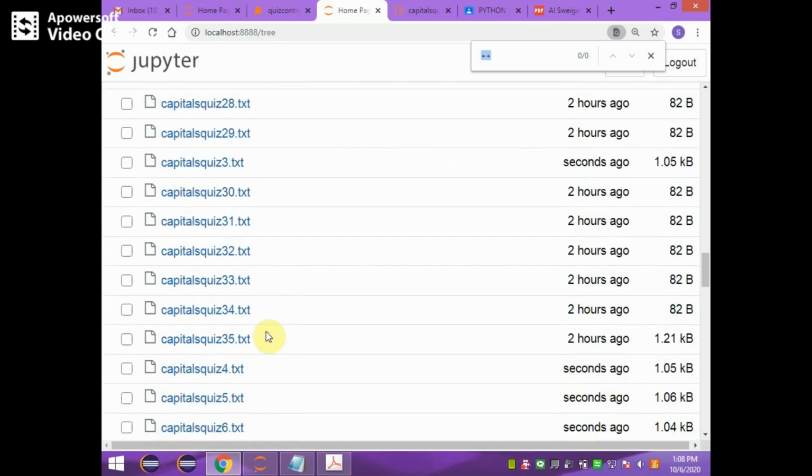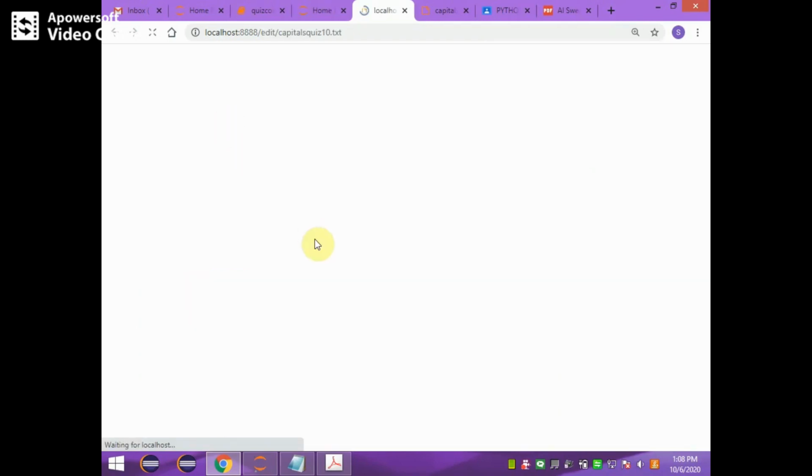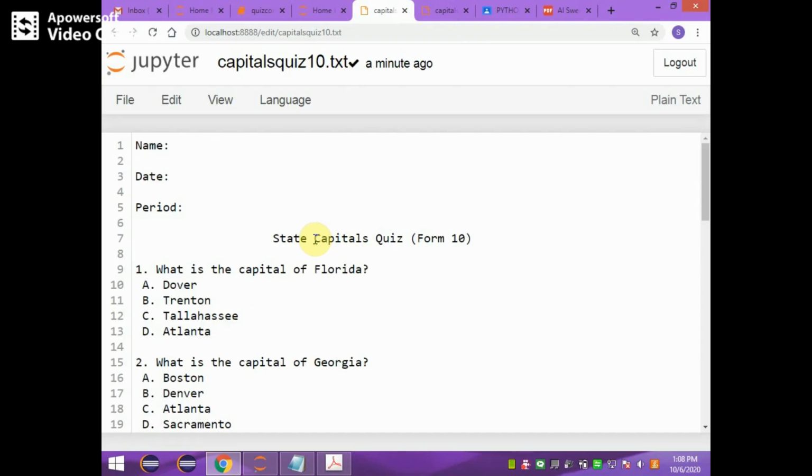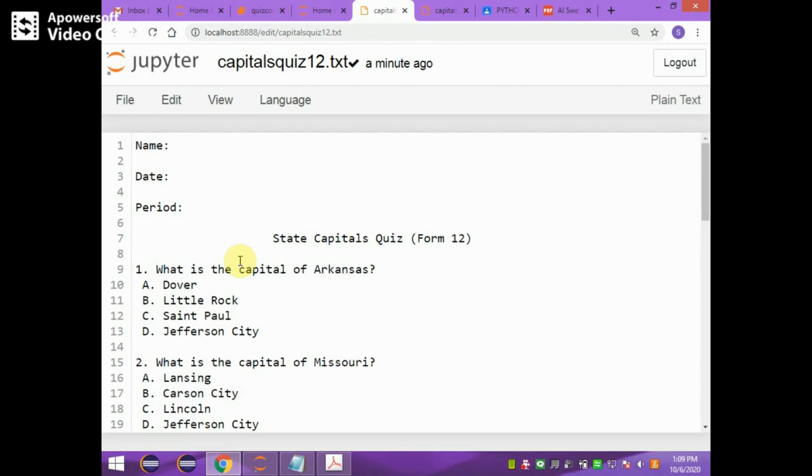For each quiz file it stores the quiz in this way. You can open and see the quiz file 10, which contains 10 different questions. What is the capital of Florida? What is the capital of Georgia? This is quiz file 10. If you see quiz file 12, it gives you different questions. See, what's the capital of Arkansas? What's the capital of Missouri? Like that. So it's a very nice project.